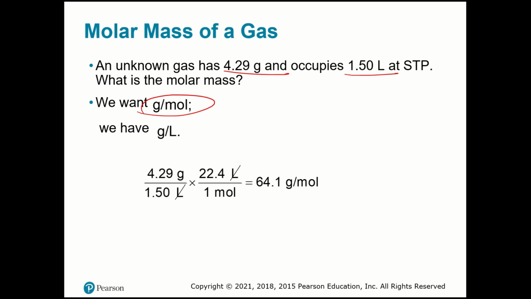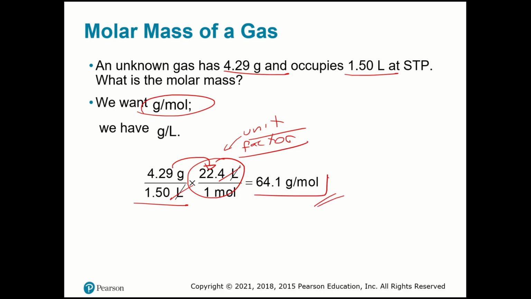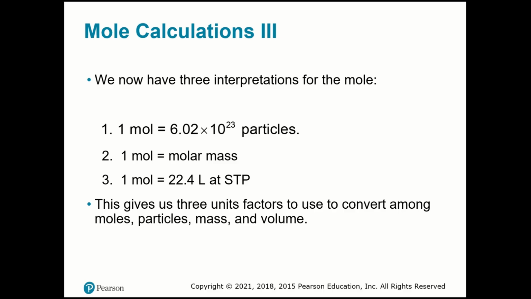I know that 1 mole occupies 22.4 liters. That I'm using as a unit factor. So I have grams per liter, and I'm going to cut off liters. So 4.29 times 22.4 divided by 1.50. We have 64.1 grams per mole.